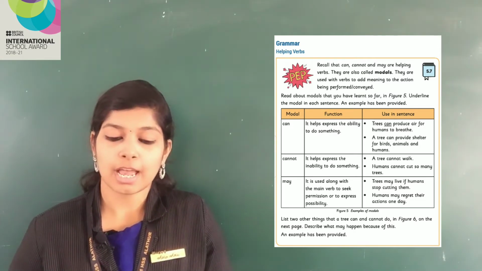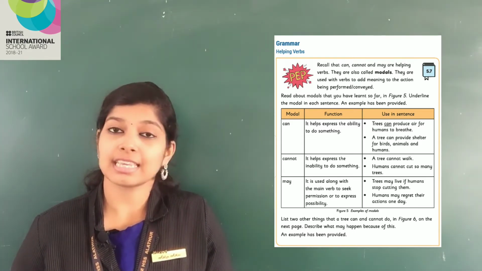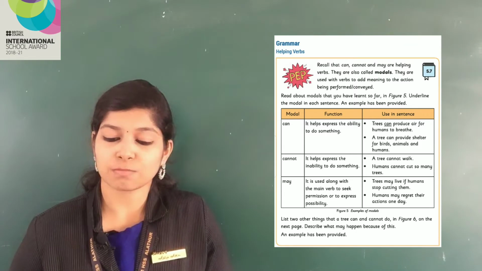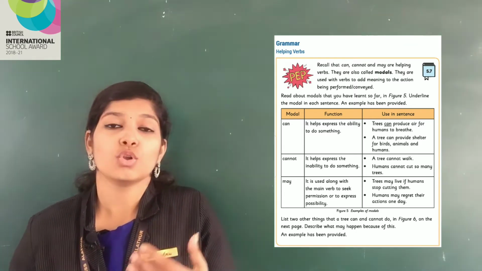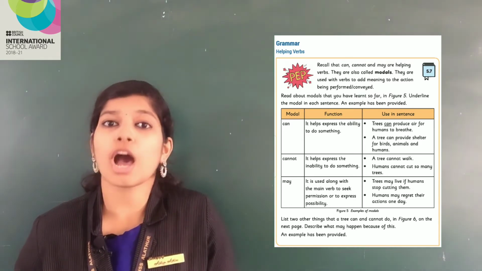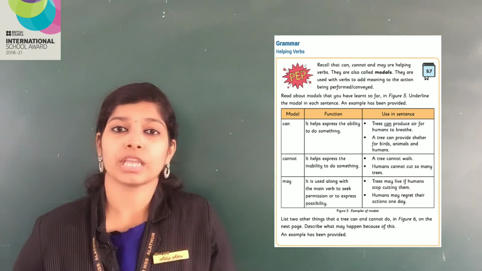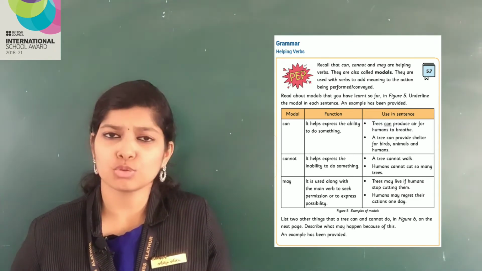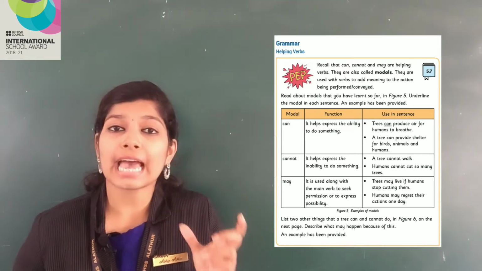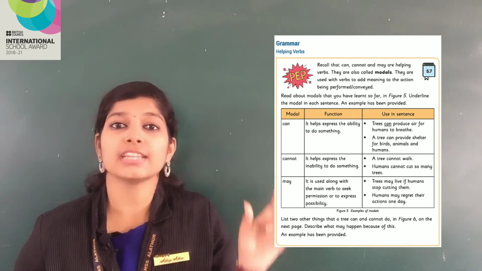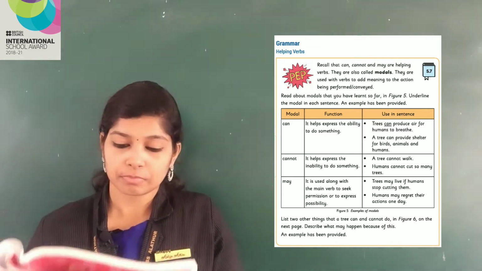Here a column is given: modal, function, use in sentence. First one is can, C-A-N, can. It helps express the ability to do something. Whenever somebody asks you, do you know how to swim? If you know how to swim, you will say, yes, I can swim. And if you don't know how to swim, what will you say? I cannot swim. So, can is used to show ability that you can do something.